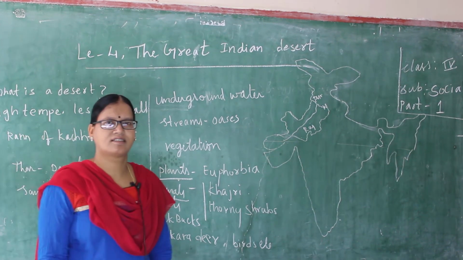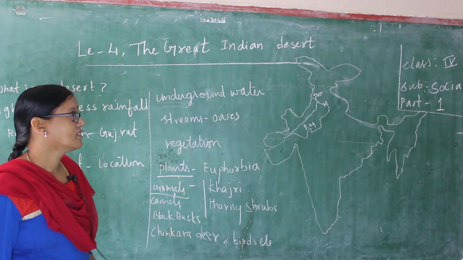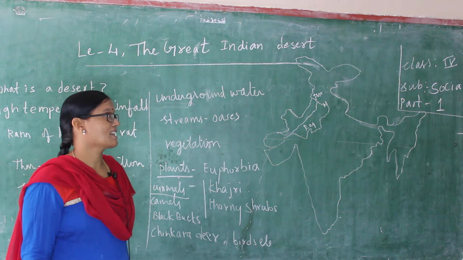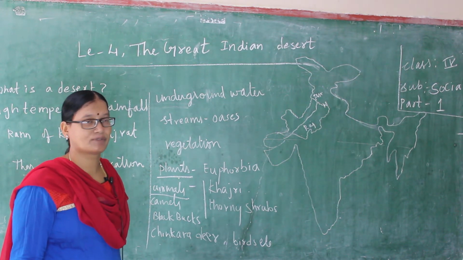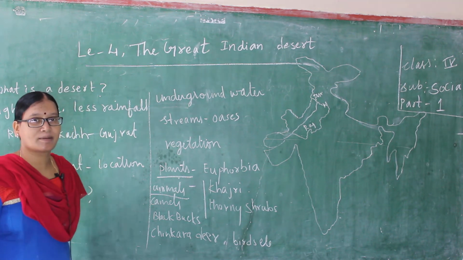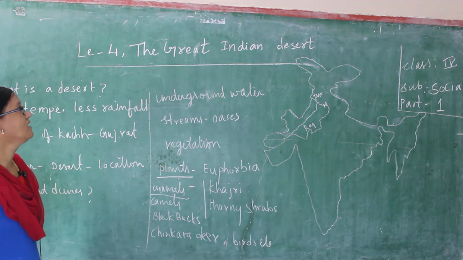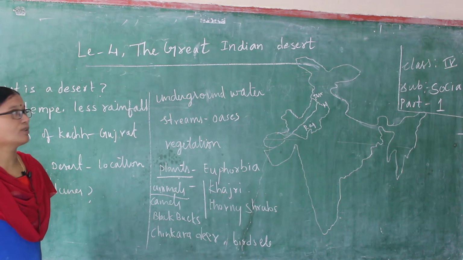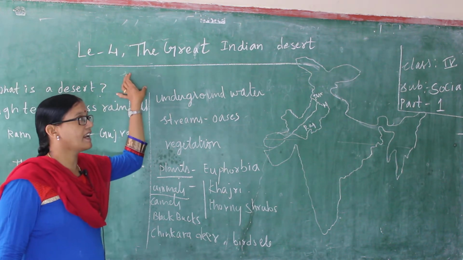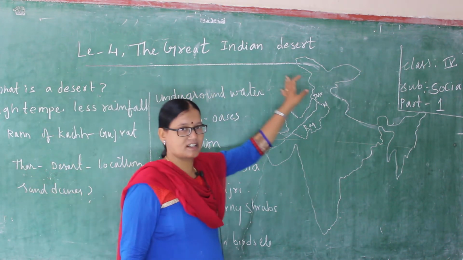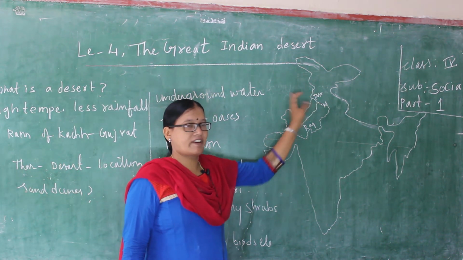Okay students, today I am going to teach you class 4 social, lesson number 4. I think you have studied up to lesson number 3. Now lesson number 4, the Great Indian Desert. What is the lesson name? The Great Indian Desert. You all know about our India, I think.